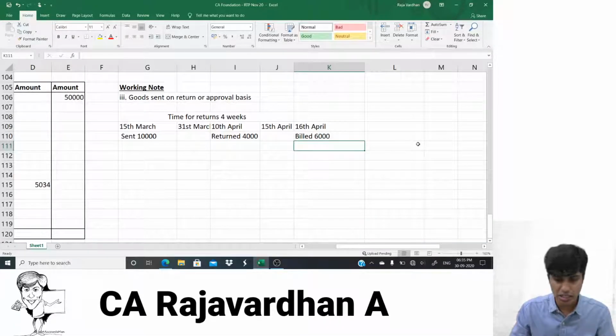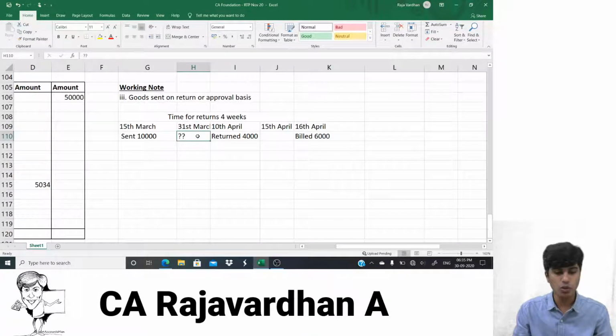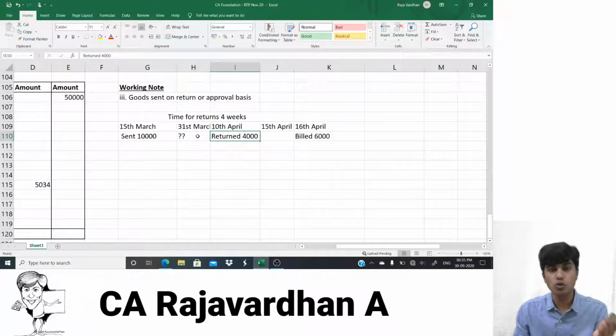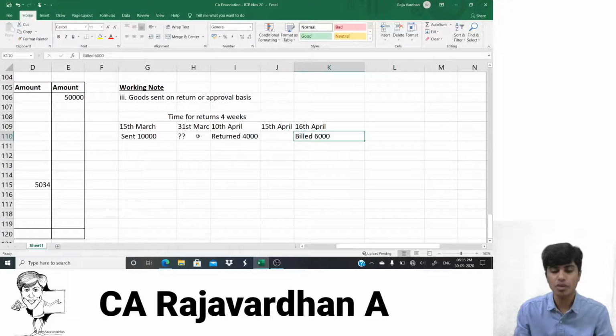Okay, so this is the information that is being given to us in the question. Now, what is it that we need to find? We need to find what is the stock as on this date. That's our question. 10,000 worth inventory is sent, and then 4,000 worth inventory is returned. 15th of April, what is the status? We don't know. 15th is the date when we did the physical taking of the stock. And on 16th of April, 6,000 worth inventory is billed.